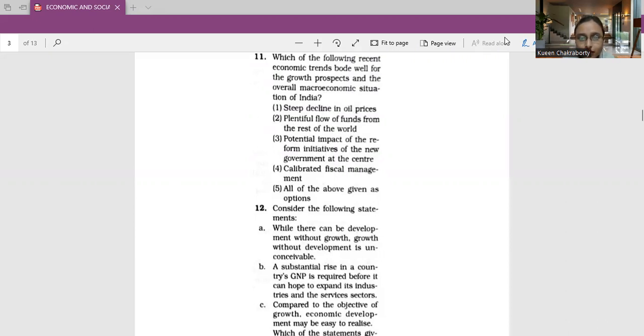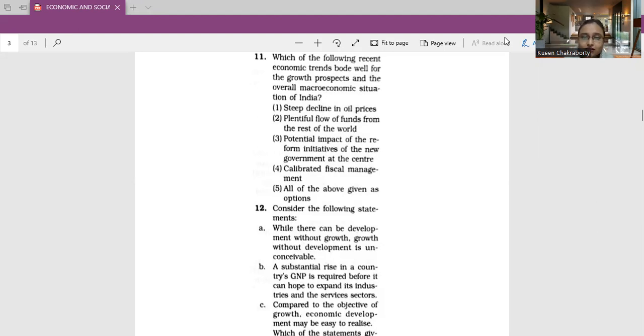Which of the following recent economic trends bode well for the growth prospects and the overall macroeconomic situation of India? Firstly, steep decline in oil prices, plentiful flow of funds from the rest of the world, potential impact of the reform initiatives of the new government at the center, calibrated fiscal management, all of the above as given in the options.